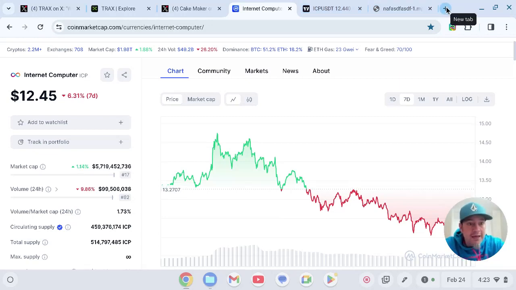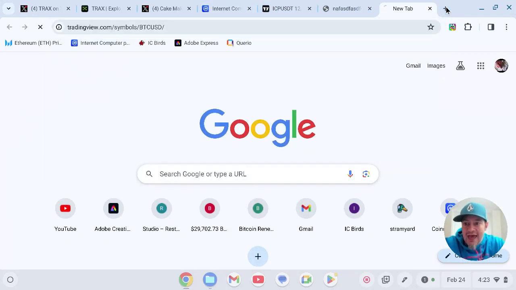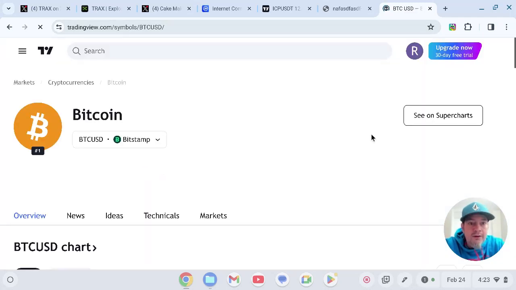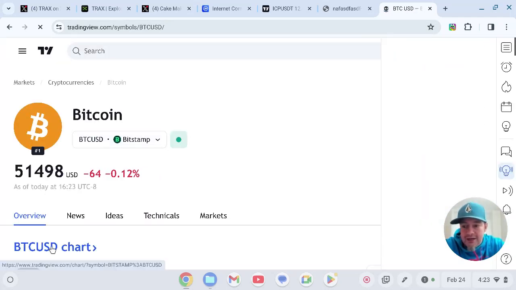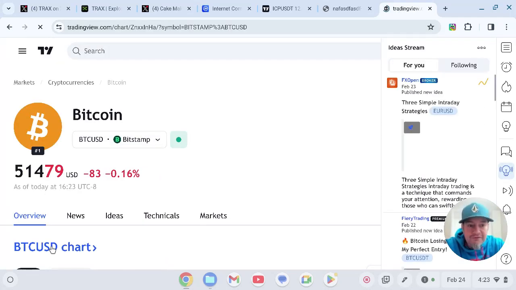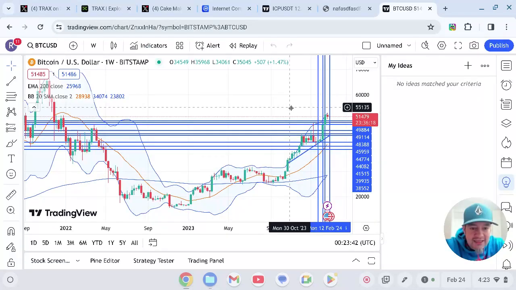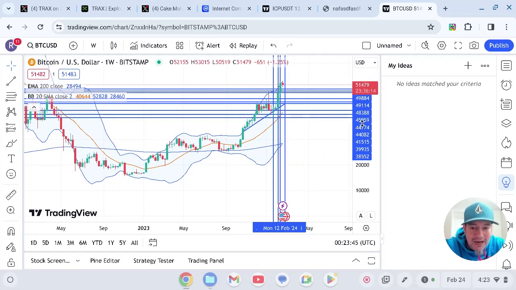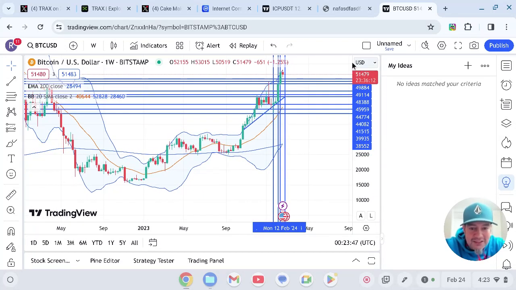I do want to take a look at Bitcoin real quick, because that could have a big deal to do with why we went down. Bitcoin is sitting at about 51. It did have a significant price increase, and then this correction here. This is on the weekly, and as you see, Bitcoin kind of followed my price targets pretty well.